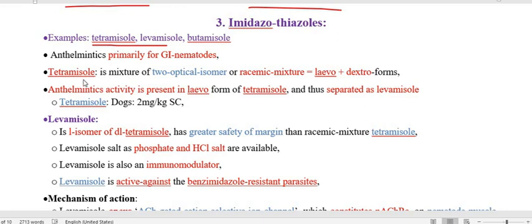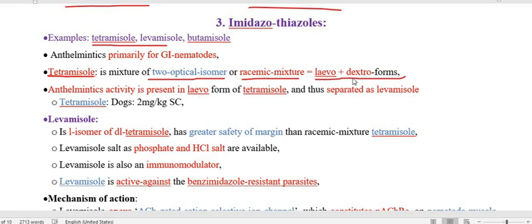GI nematodes. So tetramisole is chemically or structurally a racemic mixture. Which type of racemic mixture? A racemic mixture of levo and dextro forms. So tetramisole is a racemic mixture possessing two optical isomers, that is the levo and dextro forms.